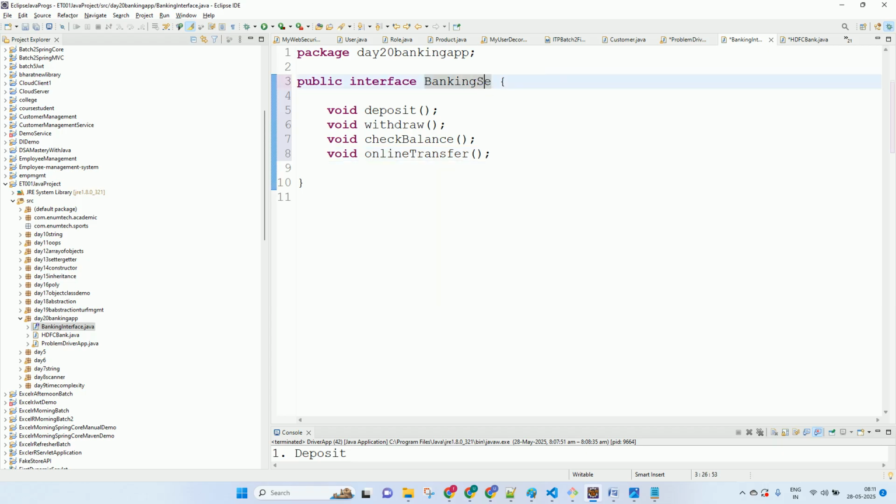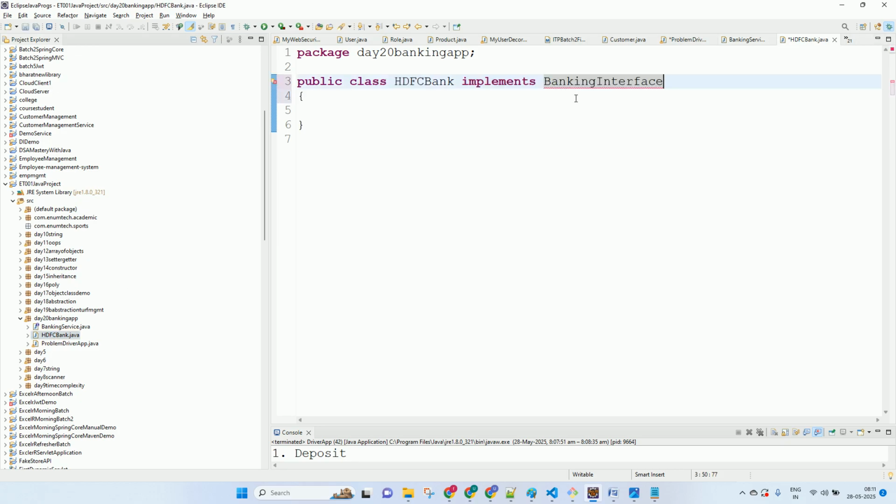Banking service. Rename the file banking service. So what will HDFC Bank do now? Implements. HDFC can do this as per its own style and SBI can do it as per its own style. Now why is it showing a red line under the class? Because when you try to implement an interface, you have to override all its methods. So let's come over here, add the unimplemented methods.